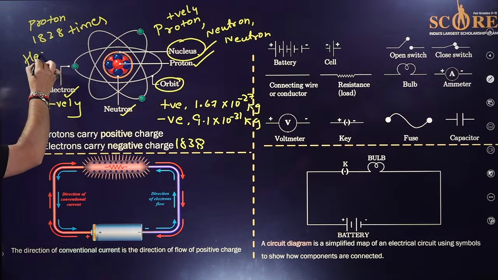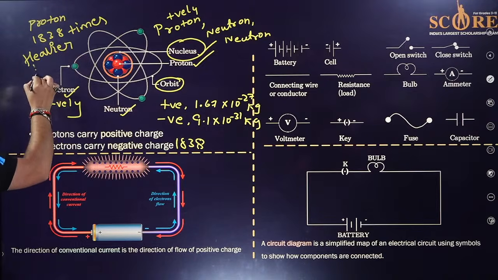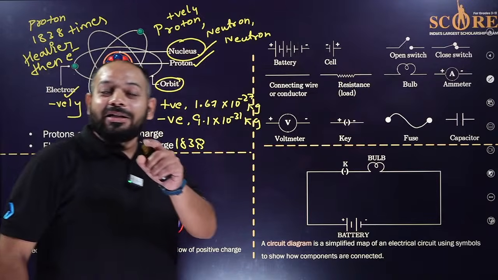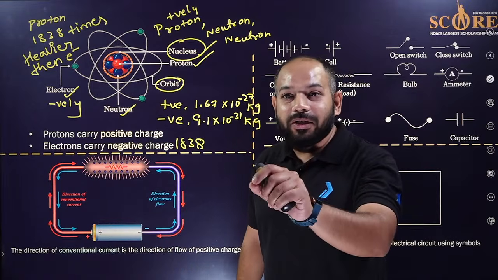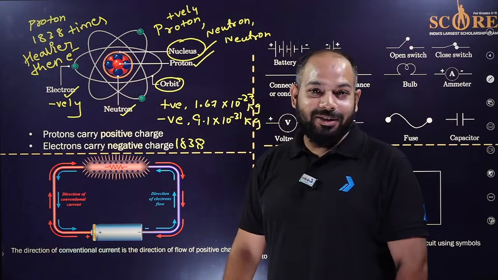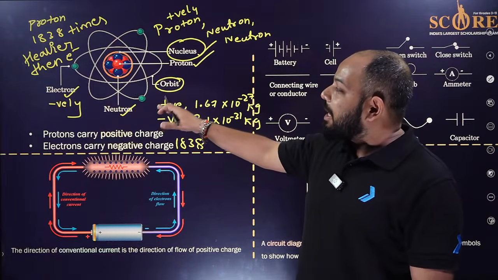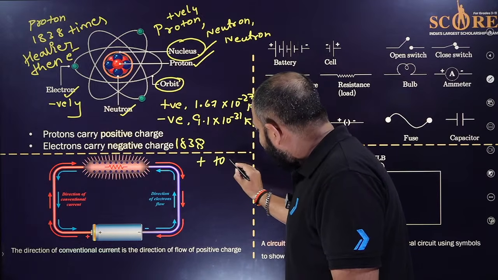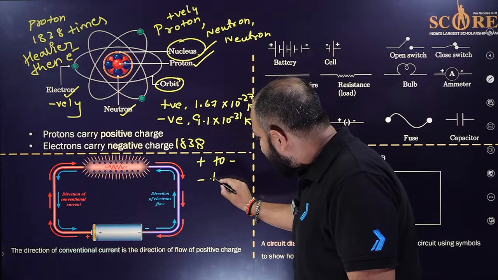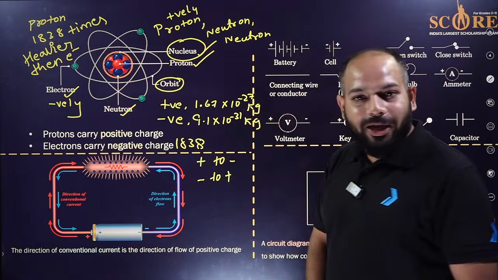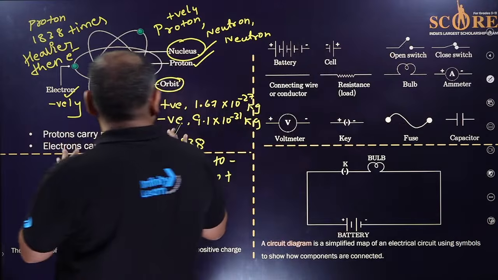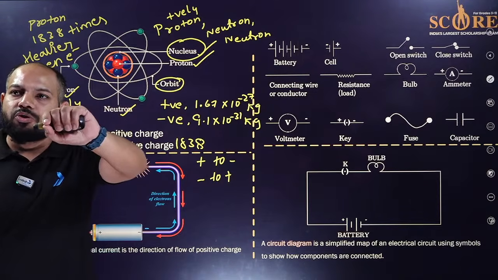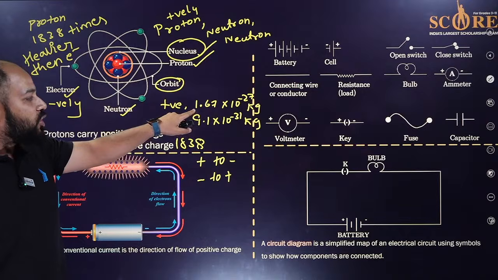That is the reason the current flows because of the flow of electrons, not because of protons. That's why we call it the conventional current direction, which moves from positive to negative, but the electrons go from negative to positive. I hope this was clear. Then we have the neutron. The neutron is slightly heavier than the proton.